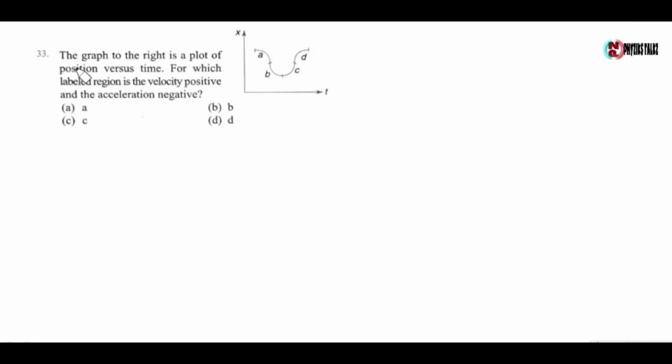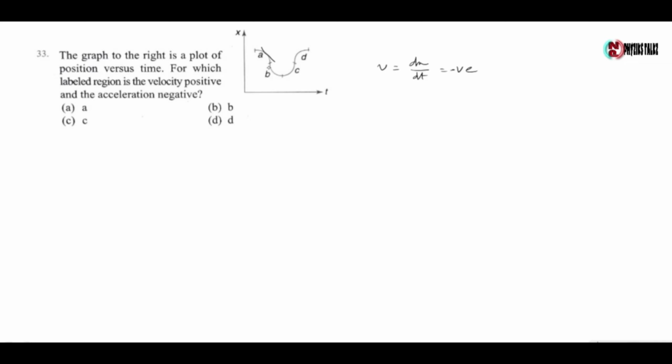Next question, the graph to the right is a plot of position versus time. For which labeled region is the velocity positive and the acceleration negative? Now for particle A, slope is negative, so velocity, the slope of the x-t graph, is negative.